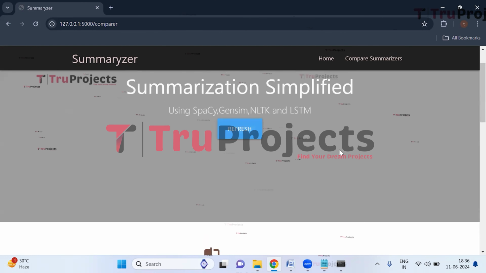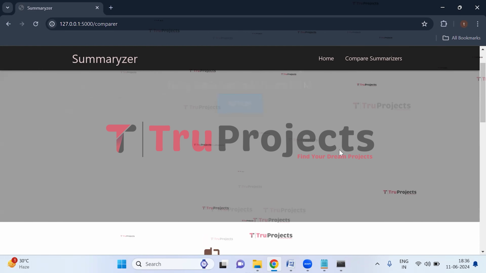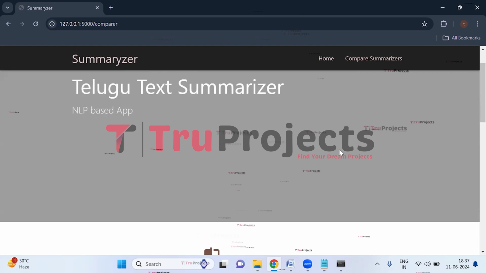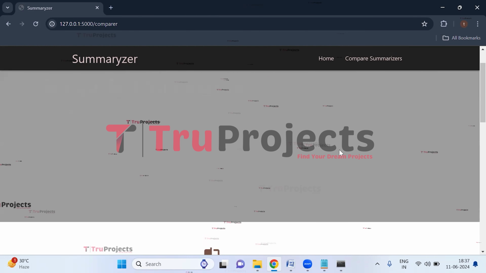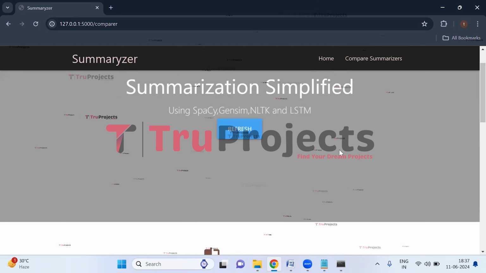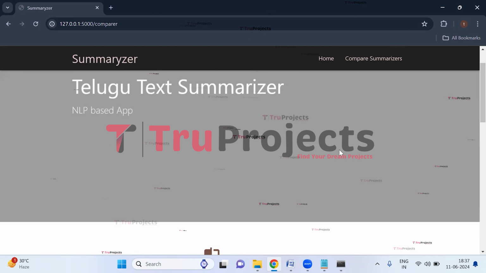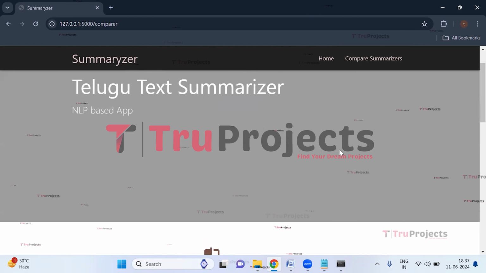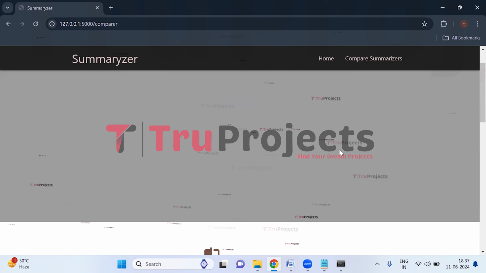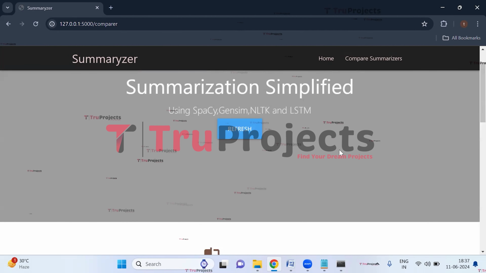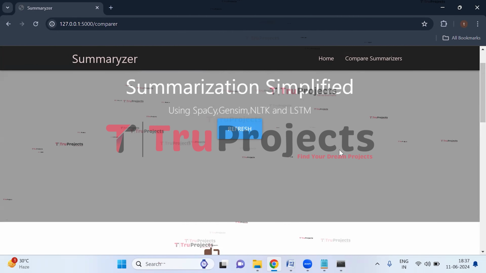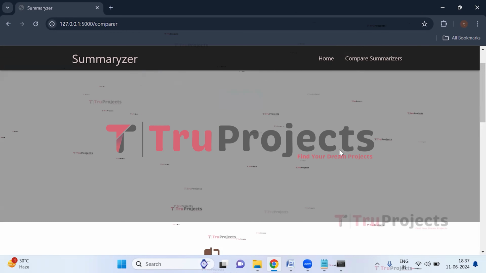In conclusion, the Telugu News Summarizer project significantly enhances information accessibility and usability by automating summarization. It empowers users to efficiently grasp news article highlights benefiting various stakeholders, including readers, journalists, researchers, businesses, and language learners. Overall, the project offers a valuable solution for navigating the abundance of online news content effectively.